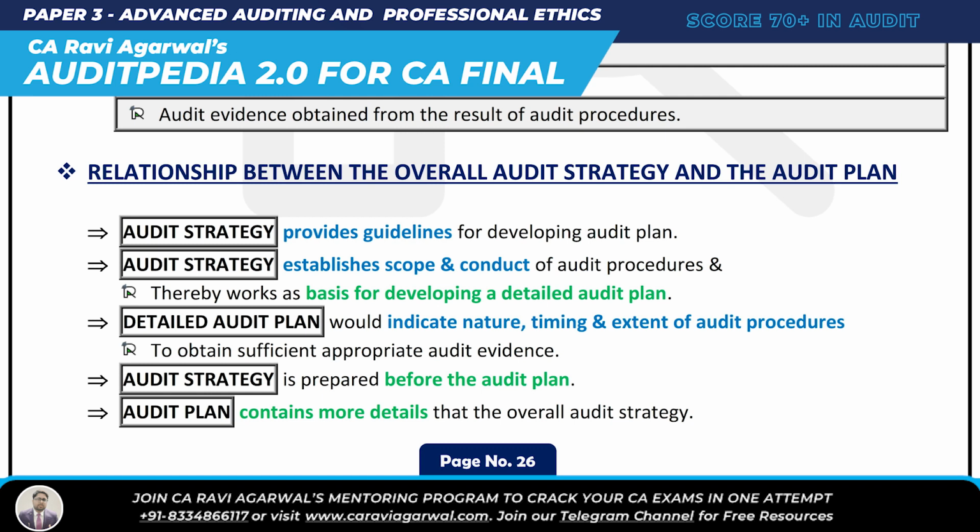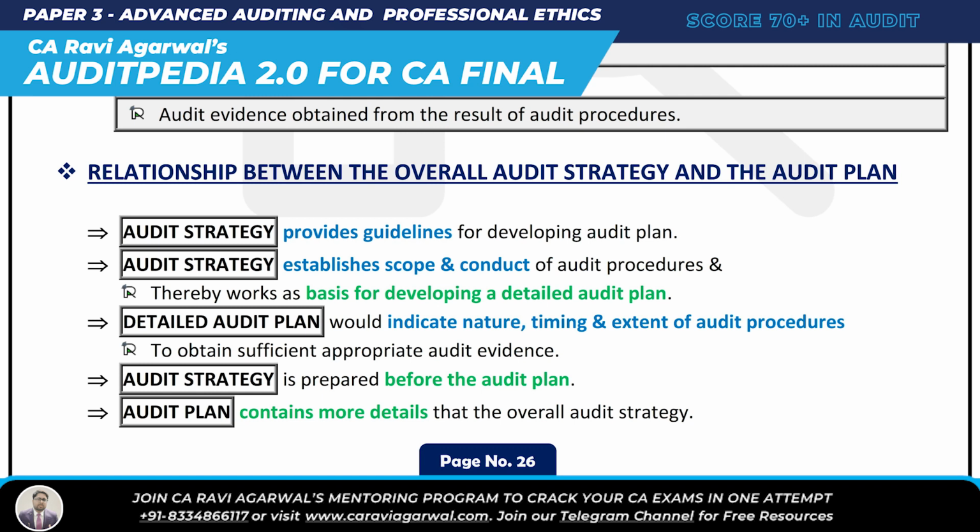Detailed audit plan indicates NTE: nature, timing, extent of audit procedure. Obviously it will help you to obtain sufficient appropriate audit evidence. Then, third, audit strategy is prepared before audit plan, because audit plan will be prepared from audit strategy. And audit plan contains more detail than overall audit strategy.